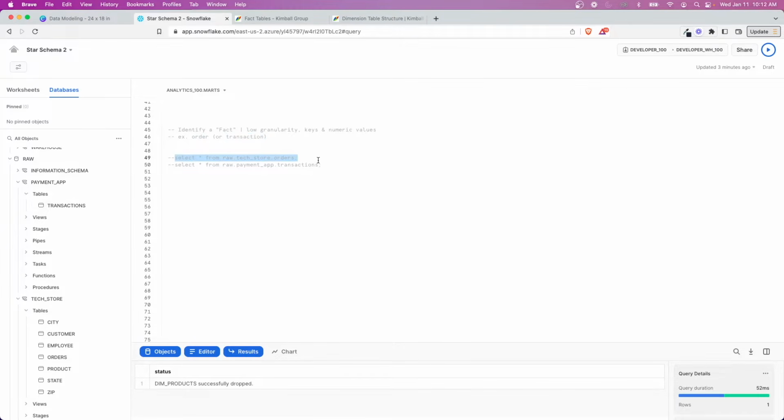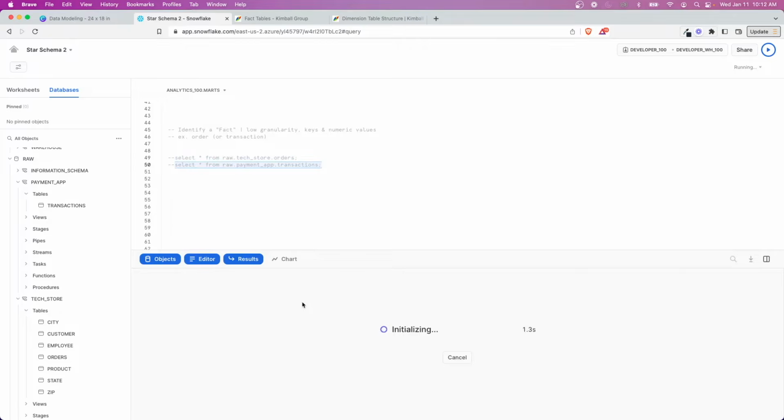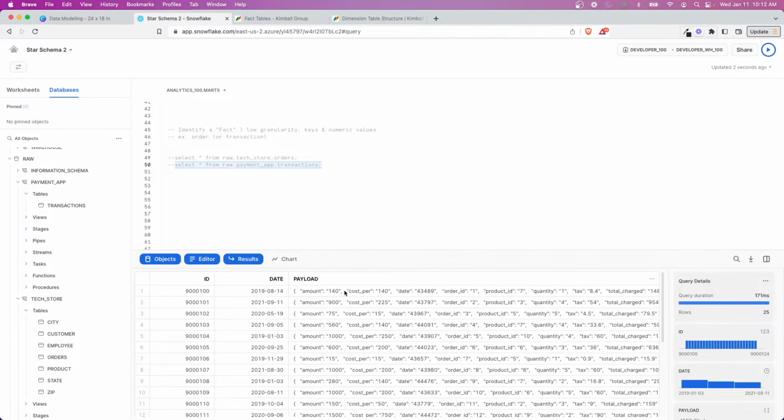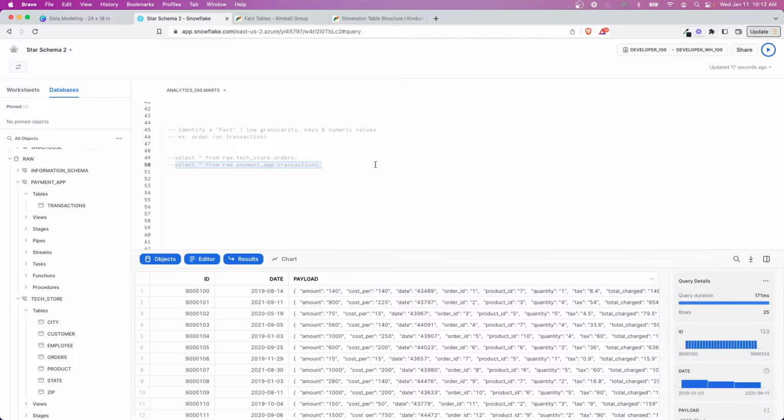And just to give a quick peek at what these tables look like, here's the raw text store orders table. It's got some IDs, a quantity, and really not a whole lot here. And then if we look at transactions, this is going to be some JSON data, but within here we have different values. So the amount, as well as the product IDs, quantities, total charge, stuff like that. So there's a lot more information here that we could roll up to an order or to a product. Think about it that way. So that's what we'll do here.